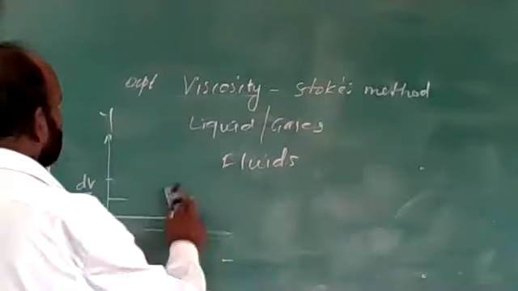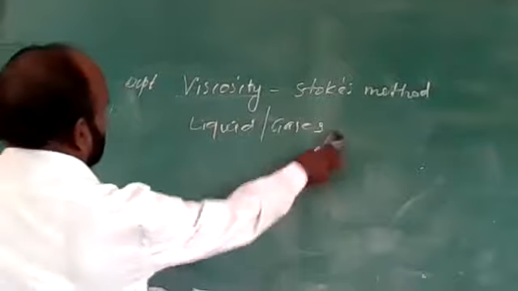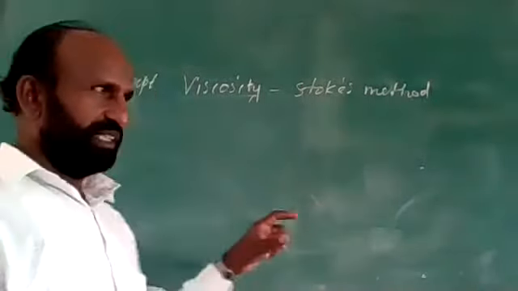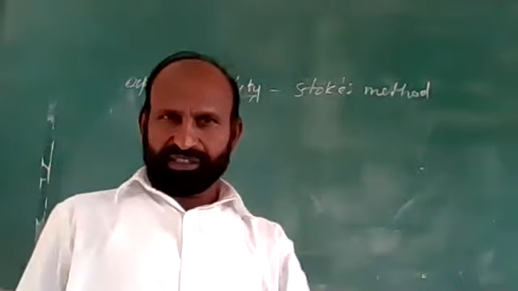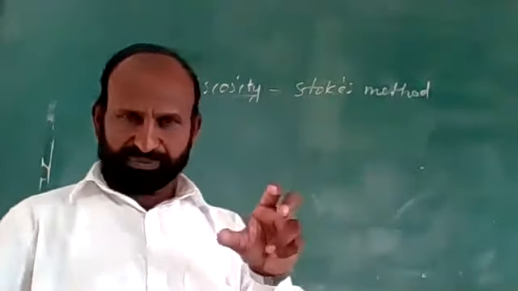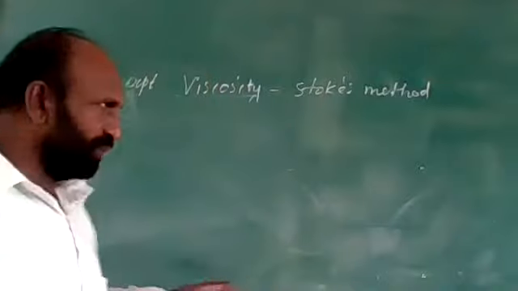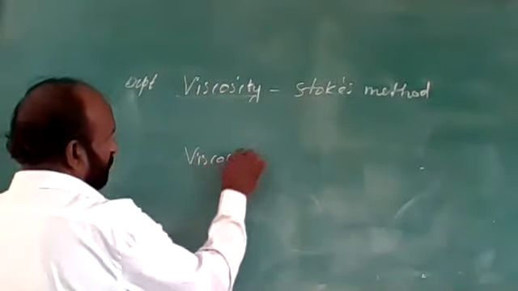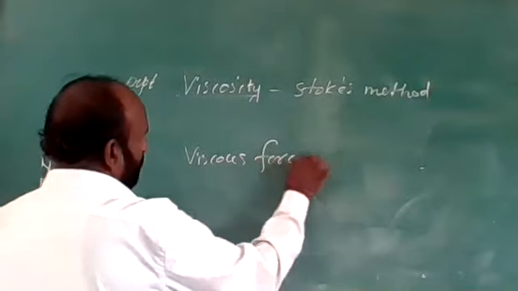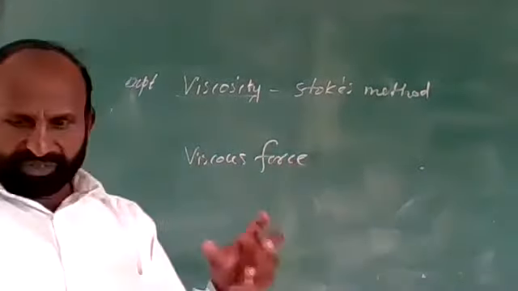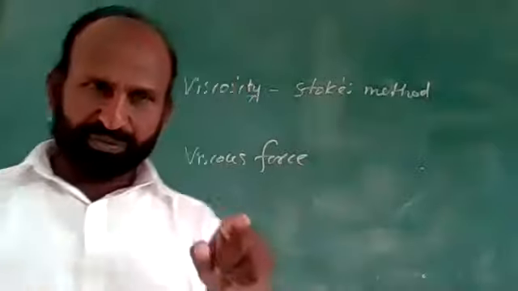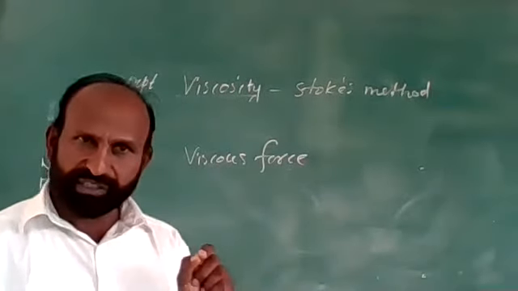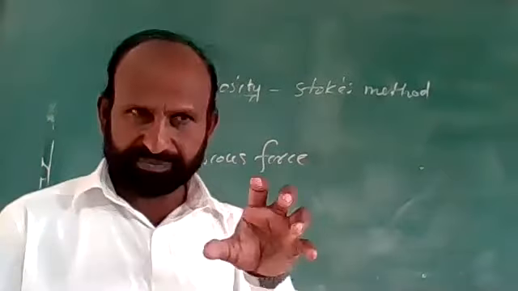Now, the layers which are moving with different velocities, there exists one kind of force between them, which we call the viscous force. This force arises due to the relative motion between the adjacent layers.